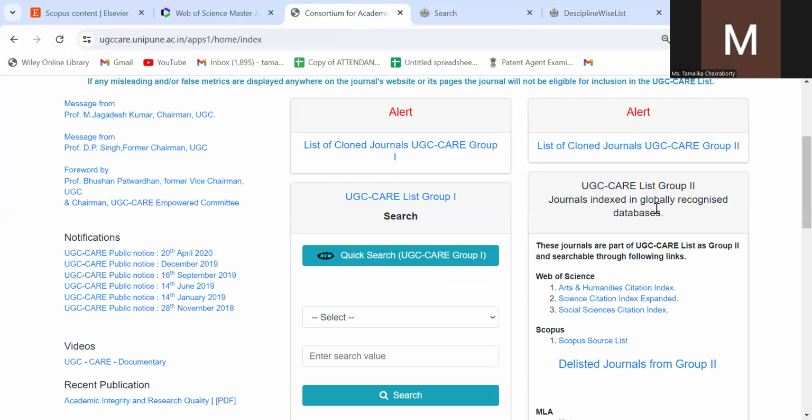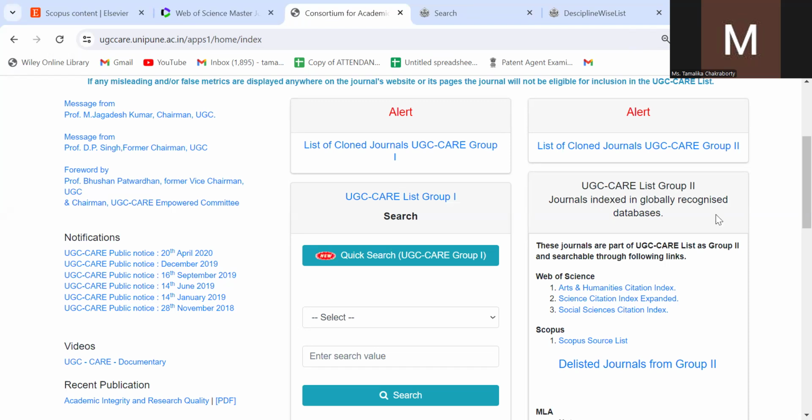See, in UGC CARE list 1, there are many journals which are not indexed in Scopus or Web of Science, but they are very reputed journals of a particular university, like BHU, Banaras Hindu University. They also have some journals, very reputed and high quality, which have been enlisted in UGC CARE 1.